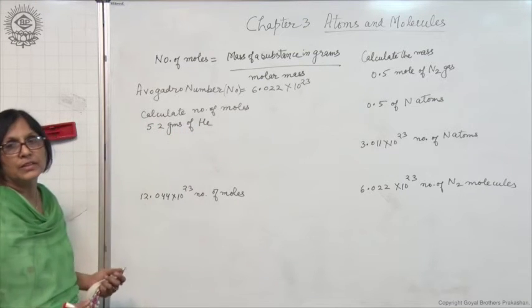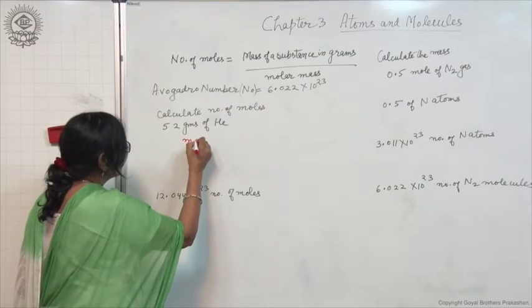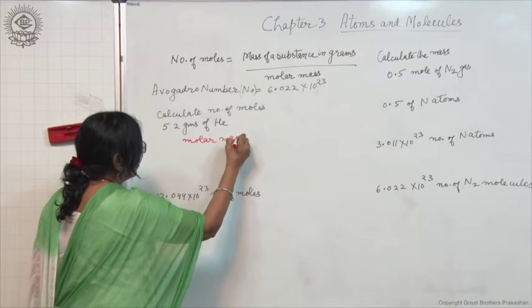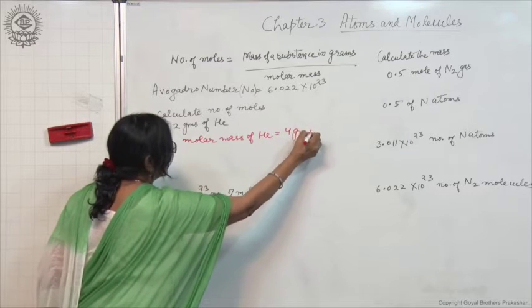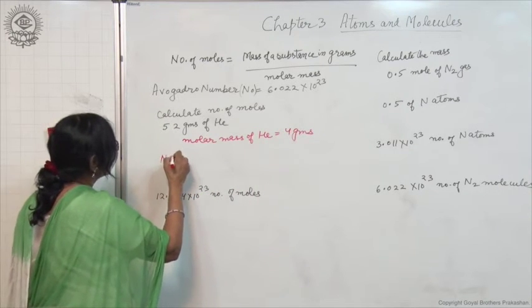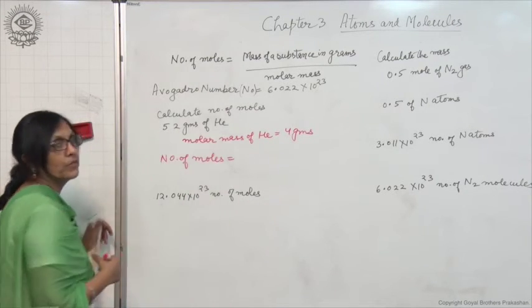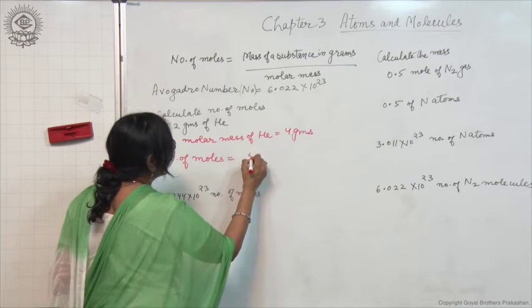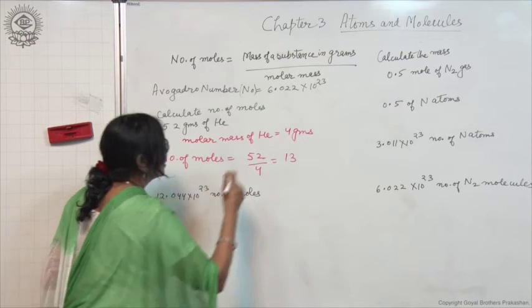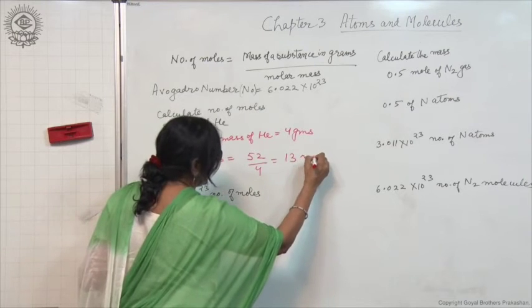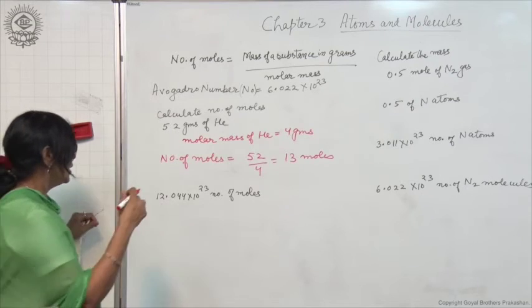52 grams of He is there. How to find out the number of moles? Now for this you should know about the molar mass of helium. It is equal to 4 grams. So the number of moles is equal to this formula we will use, mass of substance in grams, that is 52 upon the molar mass 4, it is 13 moles. 13 moles of helium are present in 52 grams of helium.